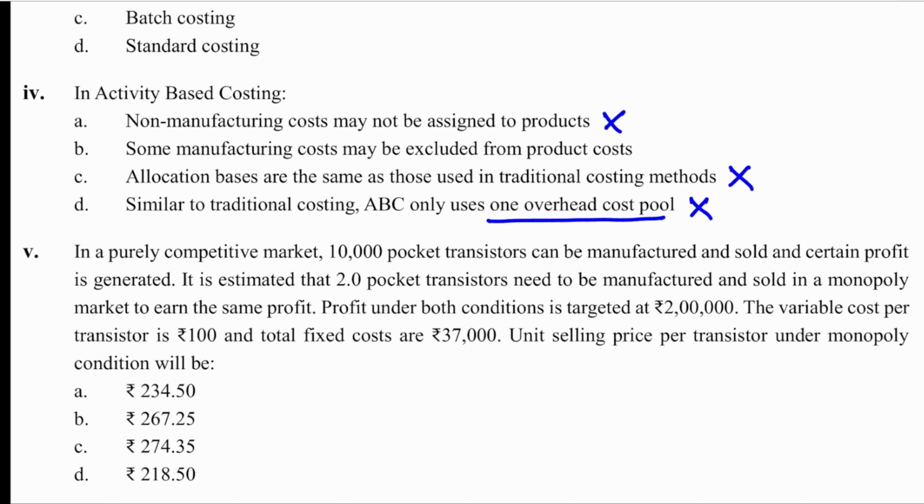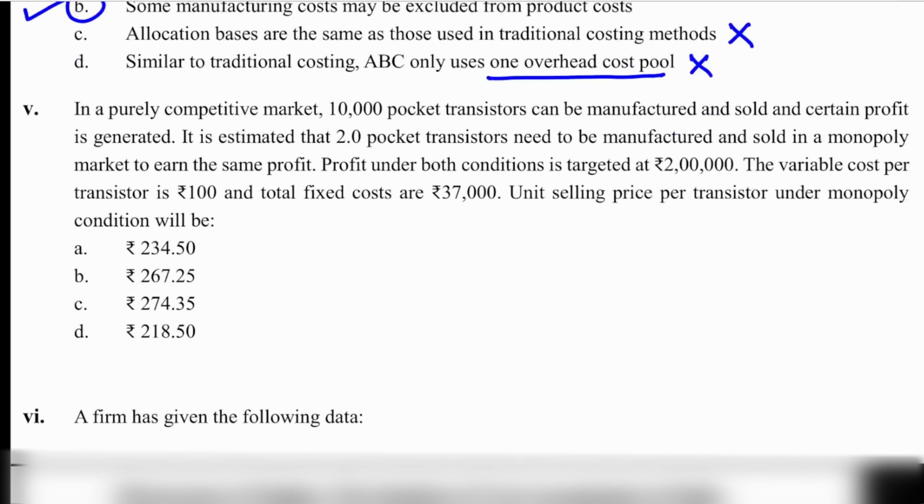So remaining is B. Let's see what it is. Some manufacturing cost may be excluded from product cost. This is correct. If that activity is not there in the manufacturing of the product, that manufacturing cost is not included. Fifth one. In a purely competitive market, 10,000 pocket transistors can be manufactured and sold and a certain profit